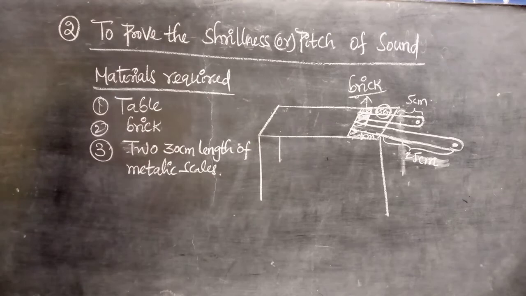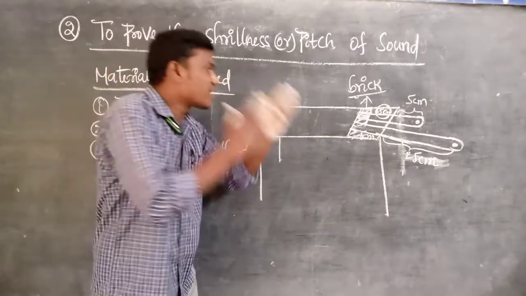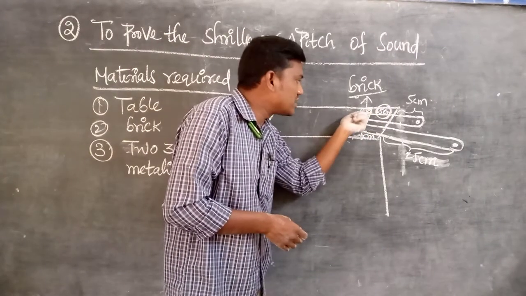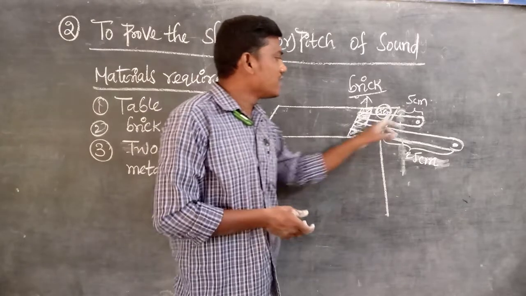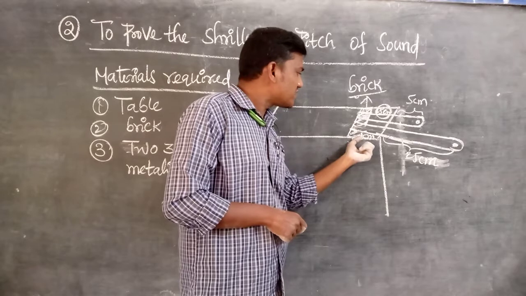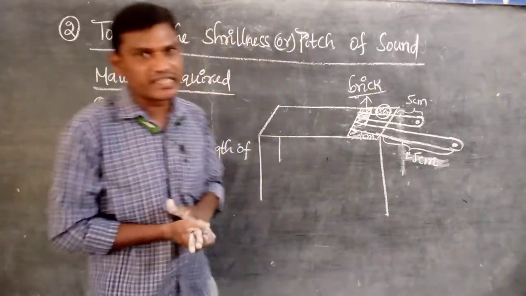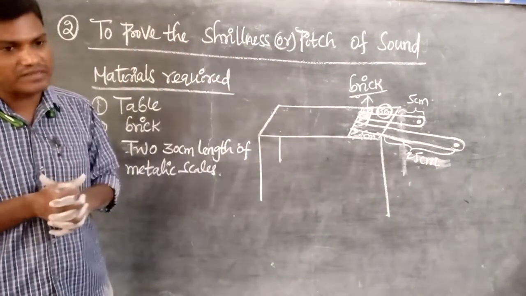Once again listen very carefully. First of all, we take the 30 centimeter length metallic scale. A 25 centimeter portion of the first scale is placed on the table, and the rest, 5 centimeter, is in the air. In the other scale, 5 centimeter is on the table and the rest, 25 centimeter, is in the air. Now on the two scales we place a heavy brick.